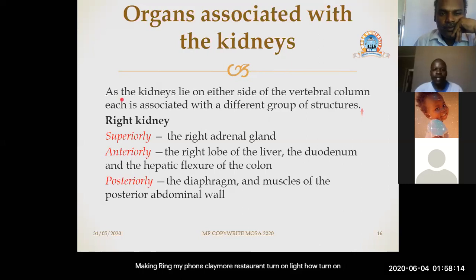As the kidneys lie on either side of the vertebral column, each is associated with a different group of structures. So let us look at the right kidney, because we have two kidneys, and it's obvious that the structures which are closer to the right kidney will be different from structures which are closer to the left kidney.